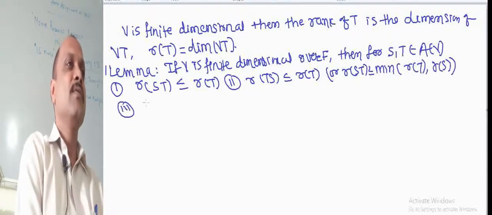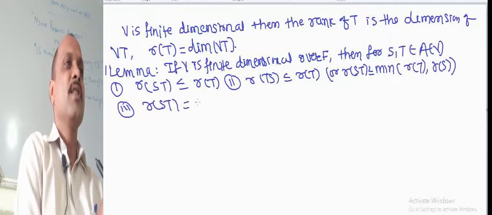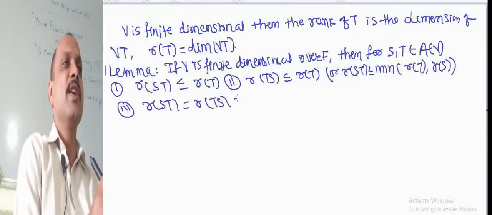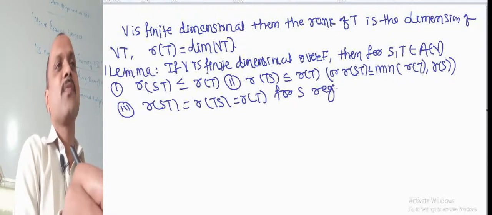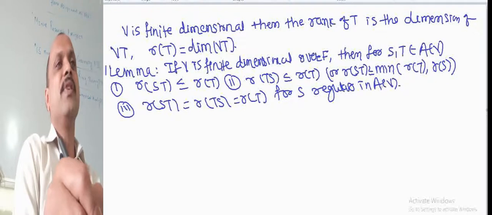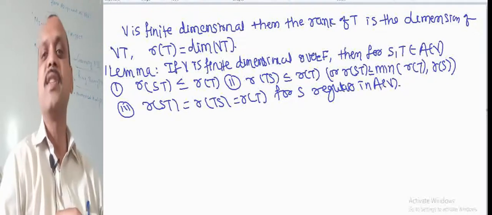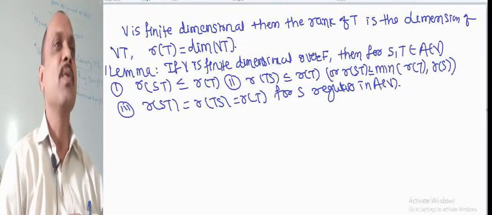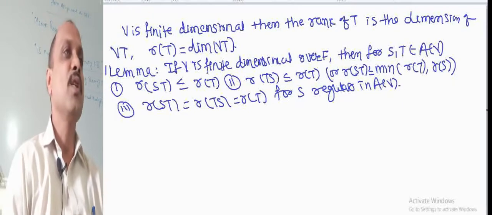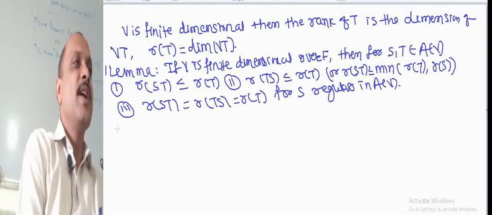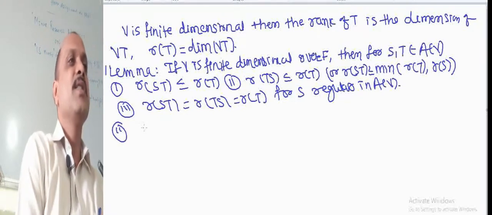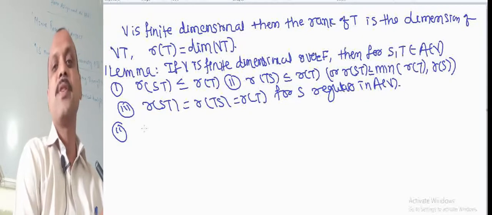And third one, rank of ST equal to rank of TS equal to rank of T for S regular. If this mapping S is regular in A of V, then we have rank of ST equal to rank of TS equal to rank of T. This is what I want to show.